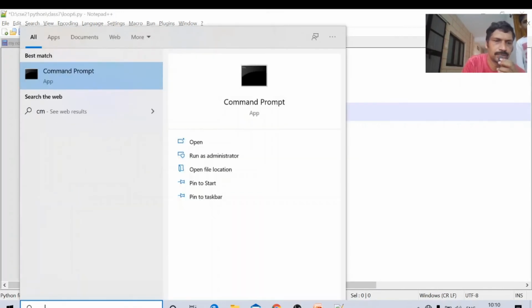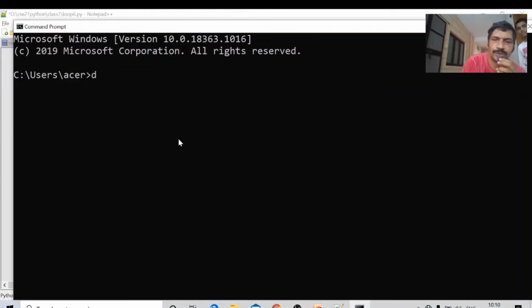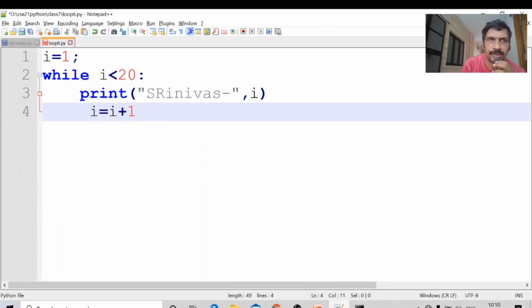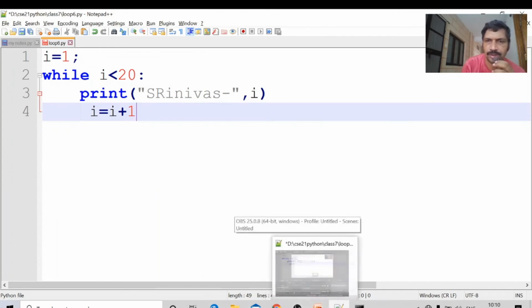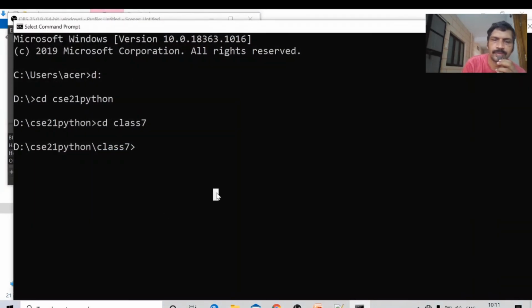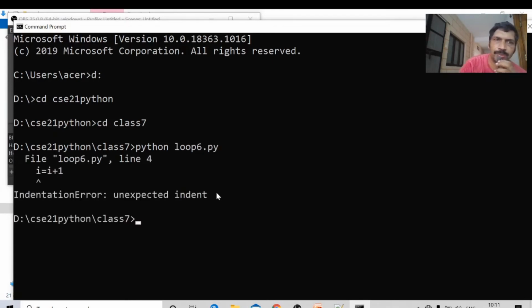CMD, command prompt. Go to D drive. All our folders are in the CSC21 Python folder. CSC21, next cd class 7. All the programs are available. What is the name of this file? The name of this file is loop6.py. I am running loop6.py. Python loop6.py. Okay, indentation error, unexpected indent.